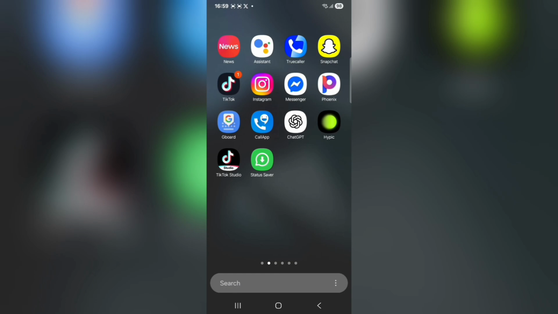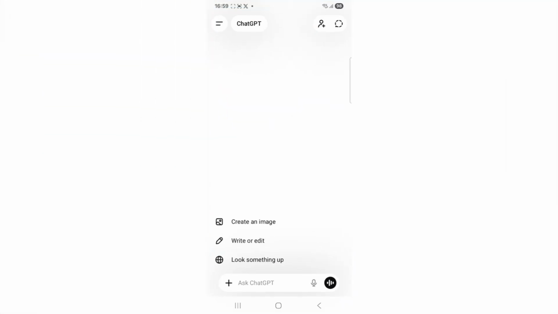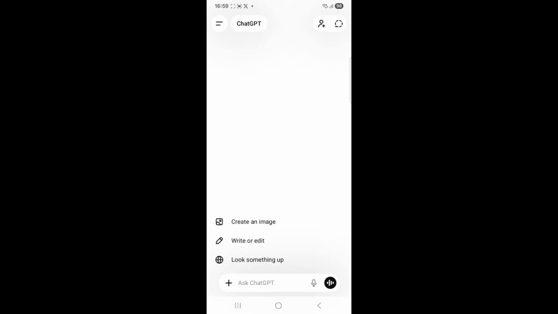If you don't have ChatGPT, you go to Play Store or Apple Store to download it. So if you have it already, come with me. This is ChatGPT here. You open it. Then when you've opened it, you will see create an image, write or edit or look something up. So for the purpose of this training, I'm going to be generating a 30-second script for us to be able to see what I am talking about. So now just watch me, and I love to use the voice. So I want a 30-second detailed script of two best friends fighting over a man. So I want a dialogue between them.